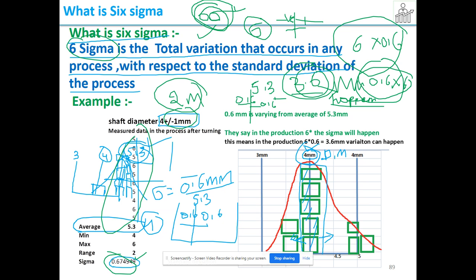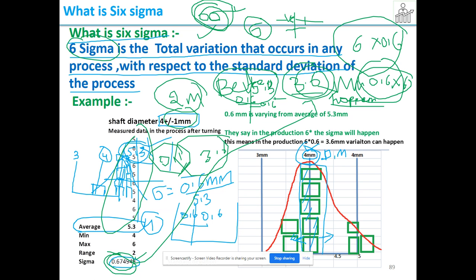Now 0.67 is my variation, but I am going to assume it as 3.6. I am predicting the future and telling, because it's a reality, it is happening. I'm going to assume the variation as 3.6 mm, and for this I'm going to work and reduce it to 0.1 or something, whatever. Then what happens? I'm going to be 6 times better. I'm ready for the future variation.